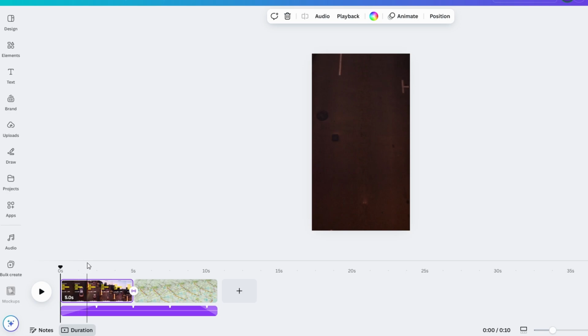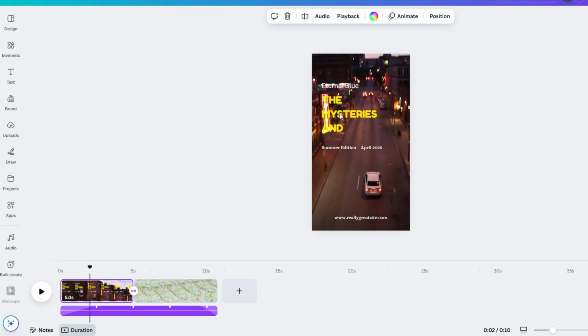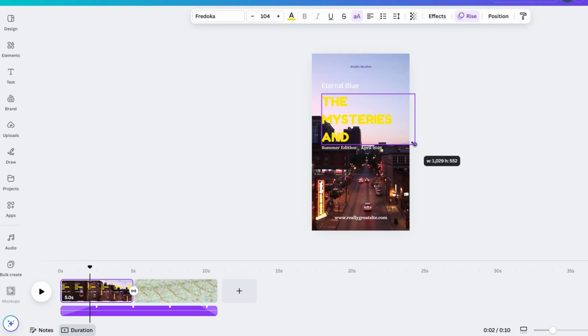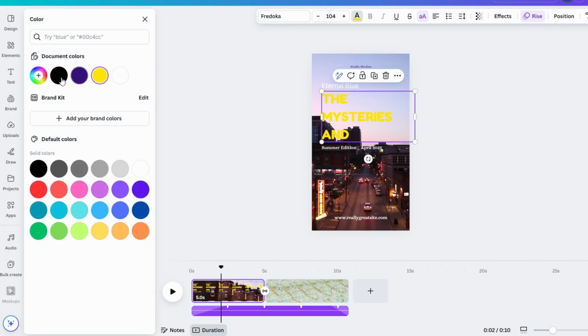People watch shorts on their phones, so make sure your text is large enough to read, even on small screens. Don't just stick to templates. Customize your video to reflect your personality or brand, and make it stand out. Ask questions, add call to actions, or create content that encourages viewers to interact with your video.